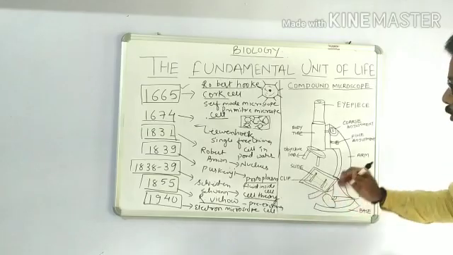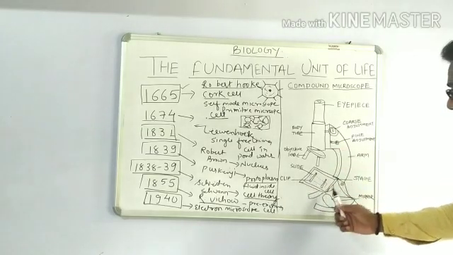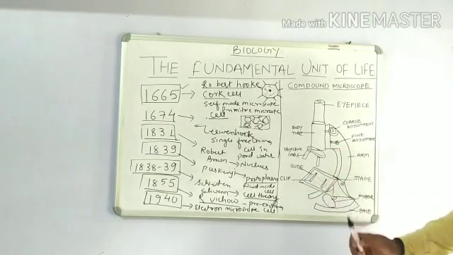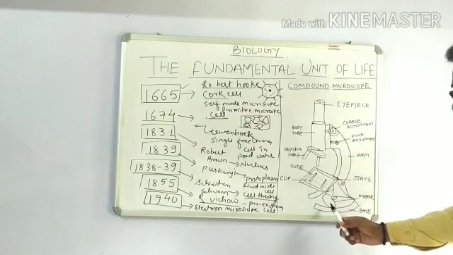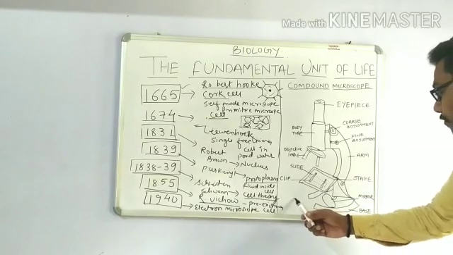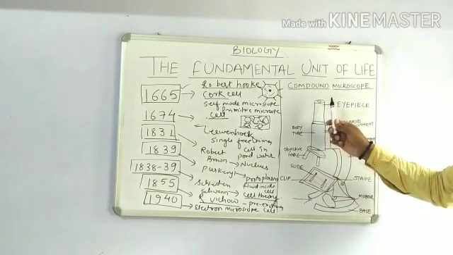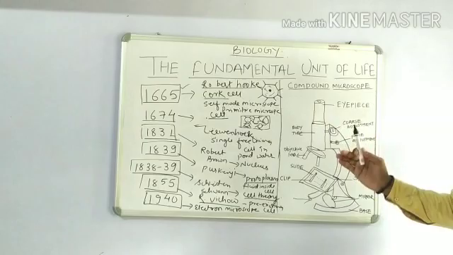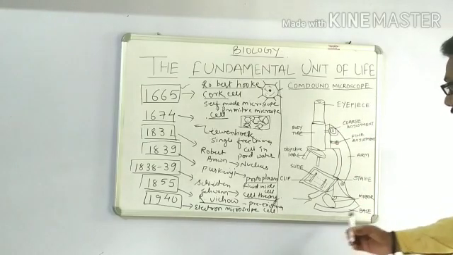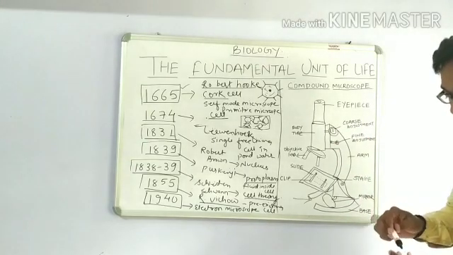Now there is a clip to hold the slide, and this is the stage where we have kept the slide. This is the arm. This is the mirror which reflects the light from this side. You can see the light comes here and goes directly up to the eyepiece so that we can see the specimens very properly. And this is the base, by which we can keep the microscope.